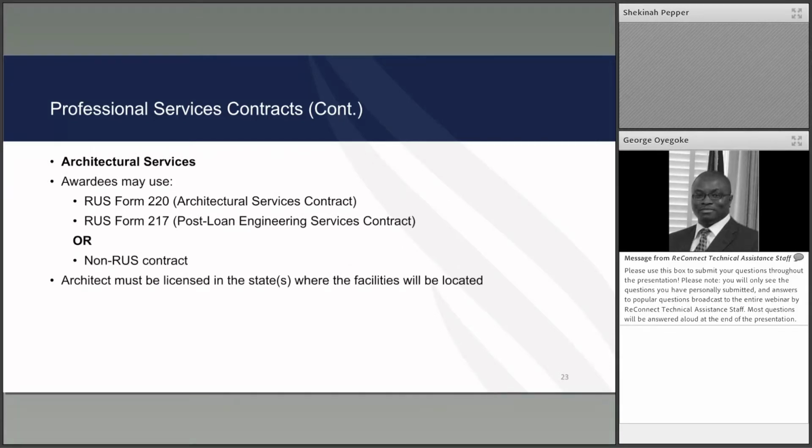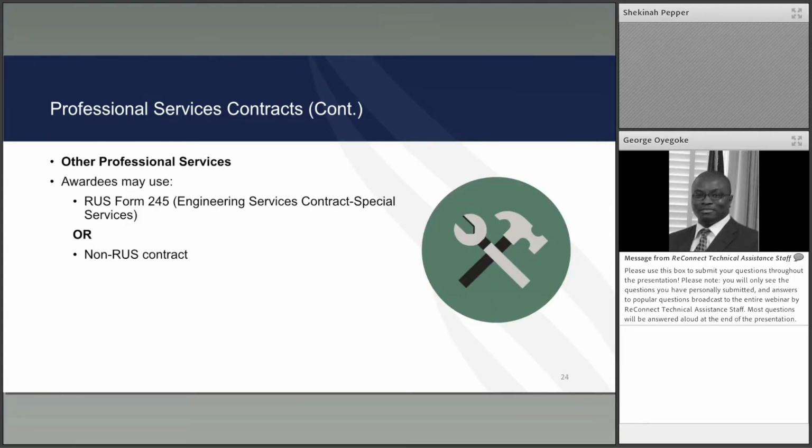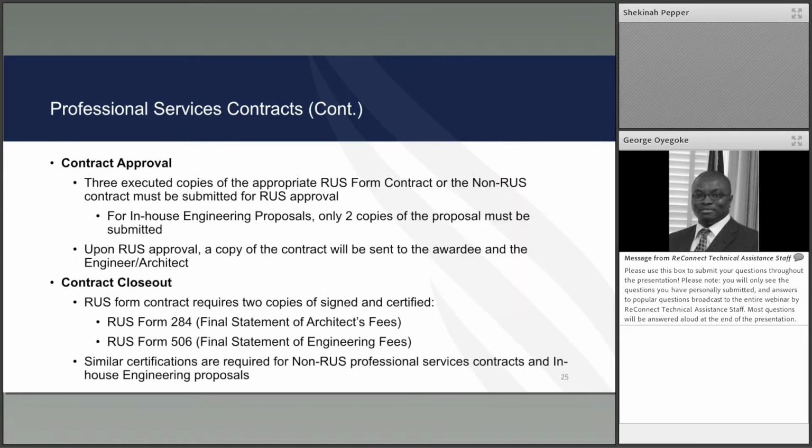For architectural services, the awardee may use the RUS Form 220, or use the RUS Form 217, or just create a non-RUS contract that will be submitted for prior RUS approval before the contract is executed. Architects must be licensed in the states where the facilities will be located. For other professional services, the 245 RUS form contract is available, or the awardee may elect to use an approved non-RUS contract.